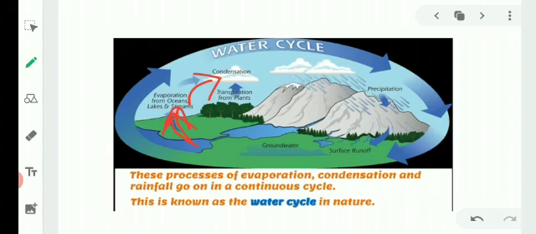And then after condensation, precipitation happens through rainfall, and the water of the rain gets restored in the groundwater or in the lakes, and again it continues in nature.